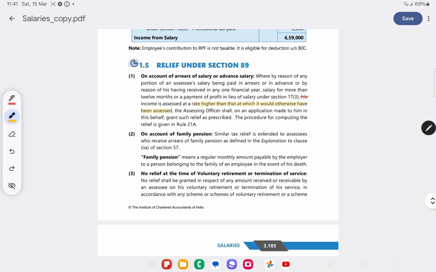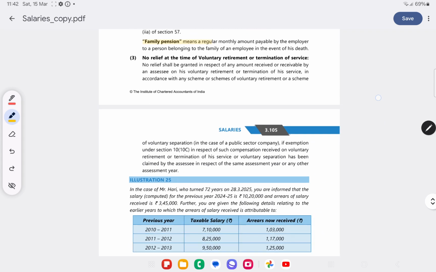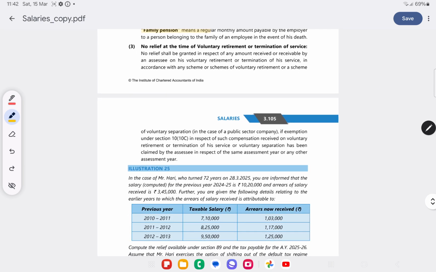Okay. Similar tax relief is extended to the assessee who receives arrears of family pension. Family pension means the regular monthly amount payable by the employer to a person belonging to the family of the employee in the event of his death. No relief at the time of voluntary retirement or termination of service. If exemption under section 10(10C) is taken, then section 89 benefit will not come.